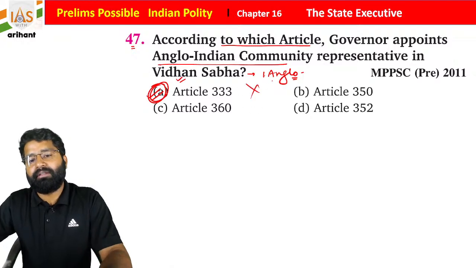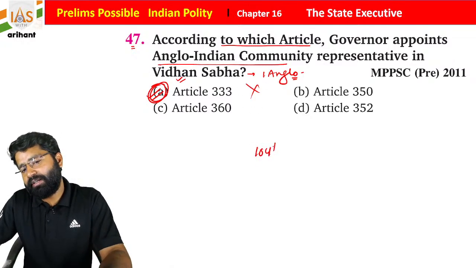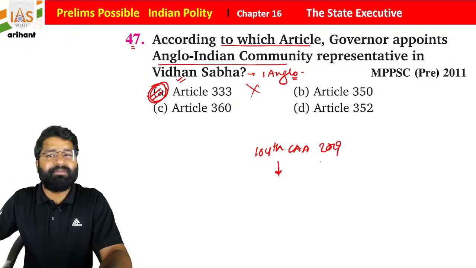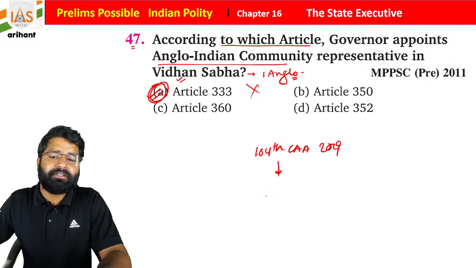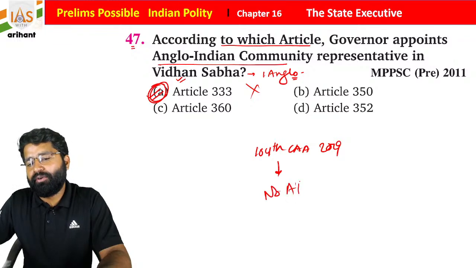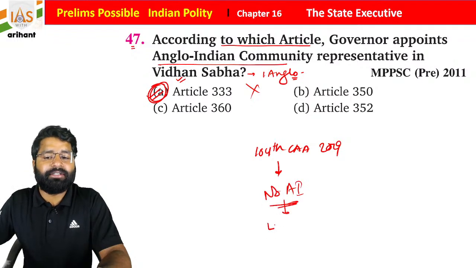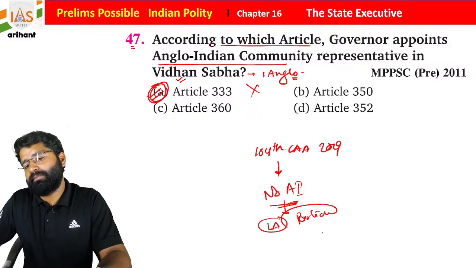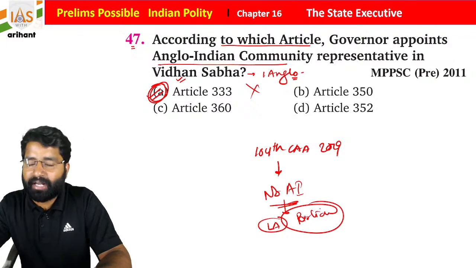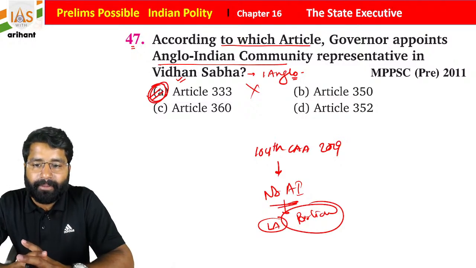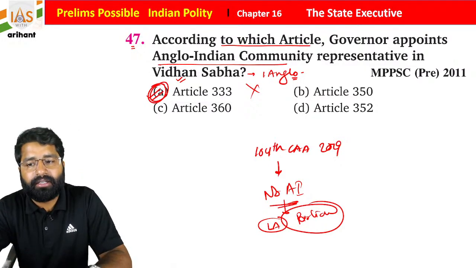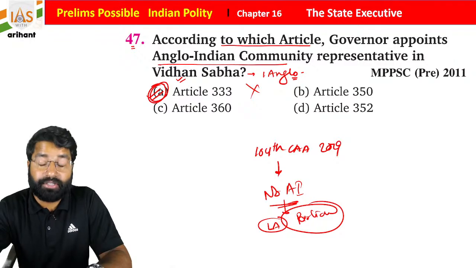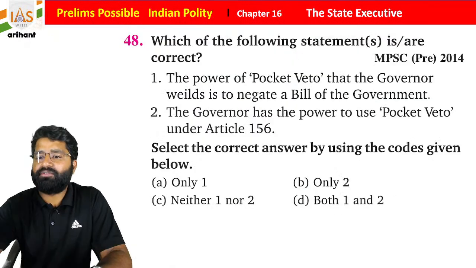But now, with the 104th Constitutional Amendment Act 2019, it is mentioned that no Anglo-Indian is going to be appointed in the legislative assembly as well as in Parliament, meaning the Lok Sabha. So initially it was Article 333, but now it is no more.